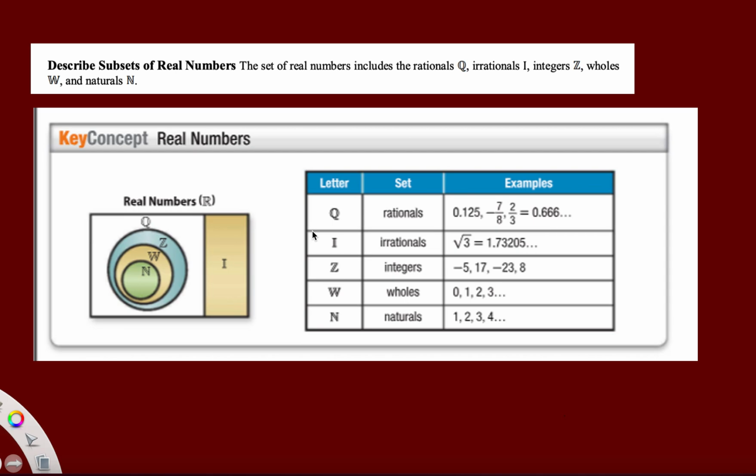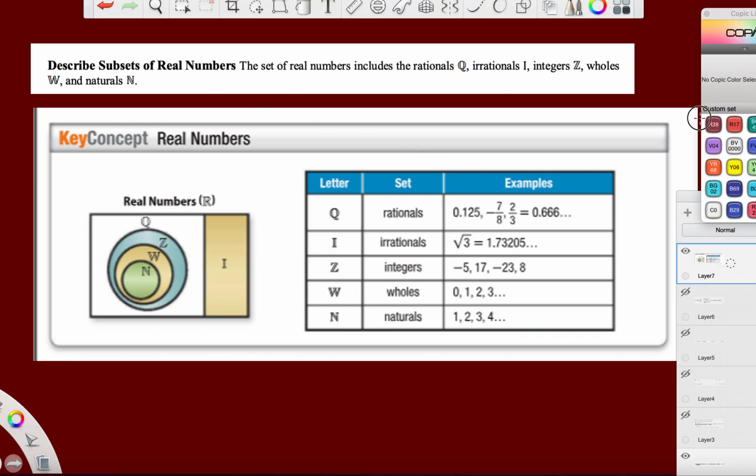I have a list here of the subsets of real numbers because, who remembers Q? I never remember Q and I. I don't remember which one is which, or I and Z. Those are the ones that I can't remember. I'm as human as the next guy. We're going to listen to Mr. Barkley for a second.